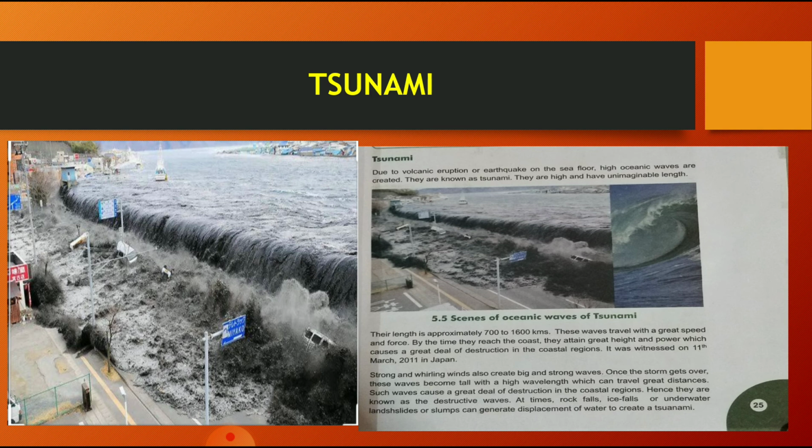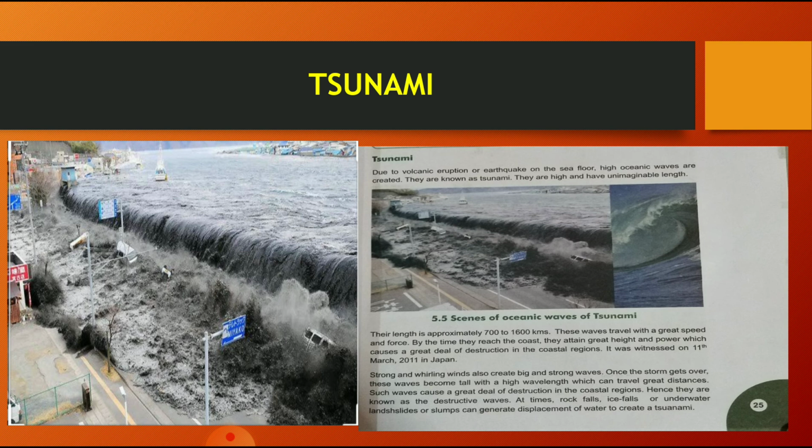Everything was washed out. Strong and whirling winds also create big and strong waves. Once the storm gets over, these waves become tall with a high wavelength, which can travel great distances. Such waves cause a great deal of destruction in the coastal regions. Hence they are known as destructive waves. So due to storms, the waves have high wavelength, and destruction takes place due to the waves.